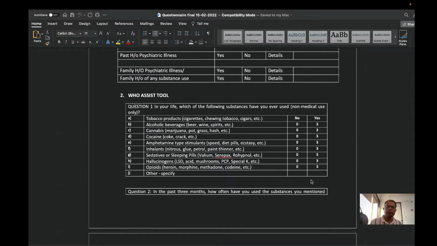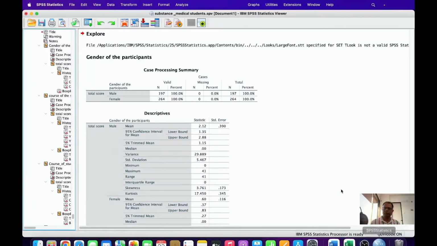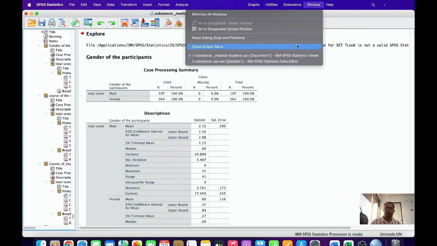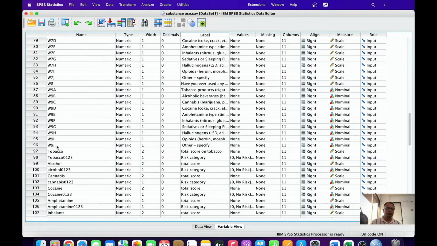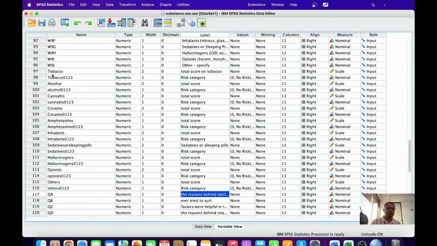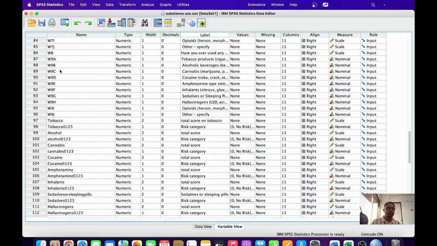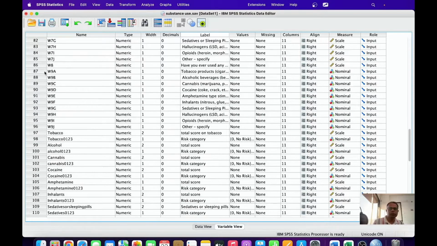Then we can have the cross tabulation for question 9, which has a separate format. Question 9 is something else.